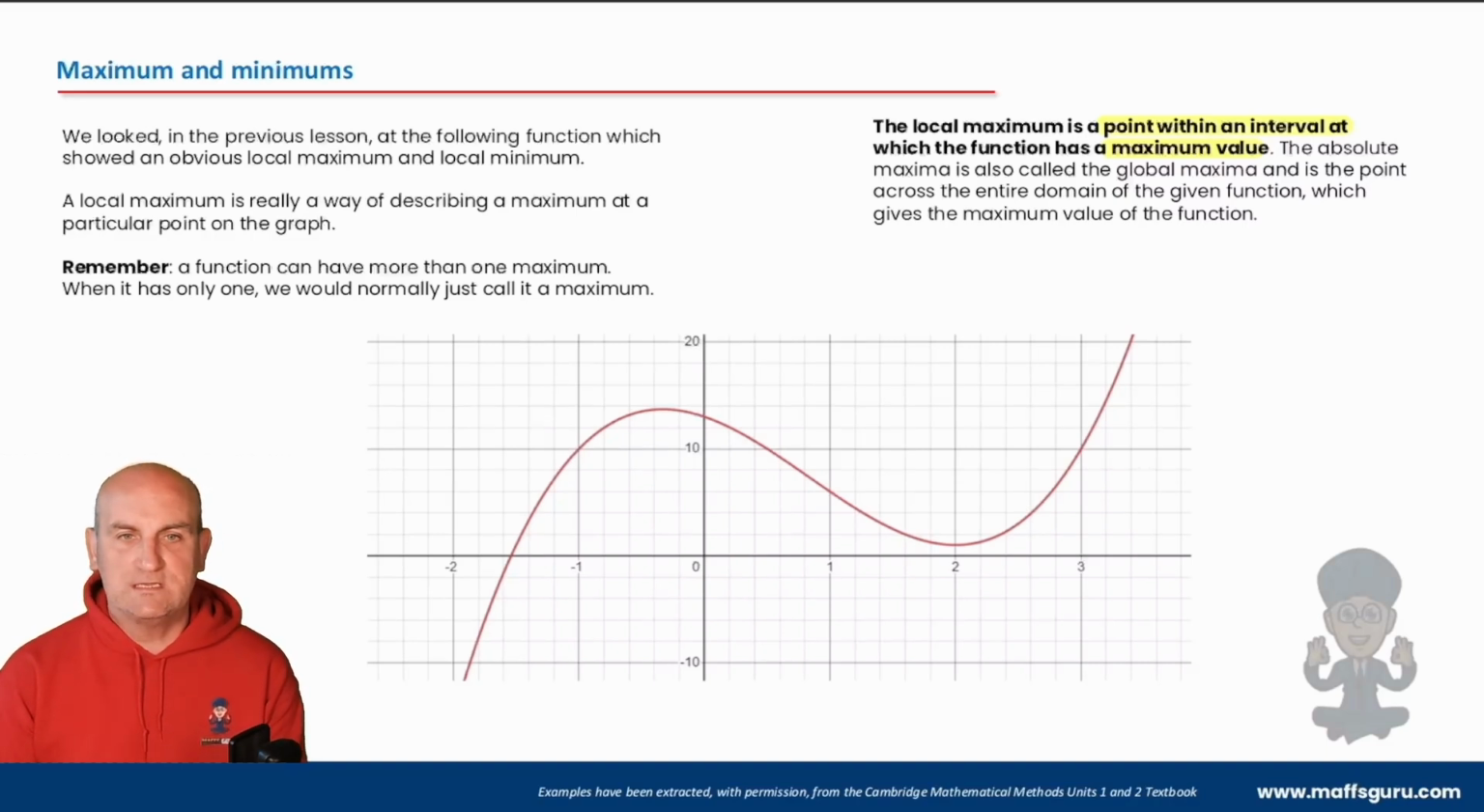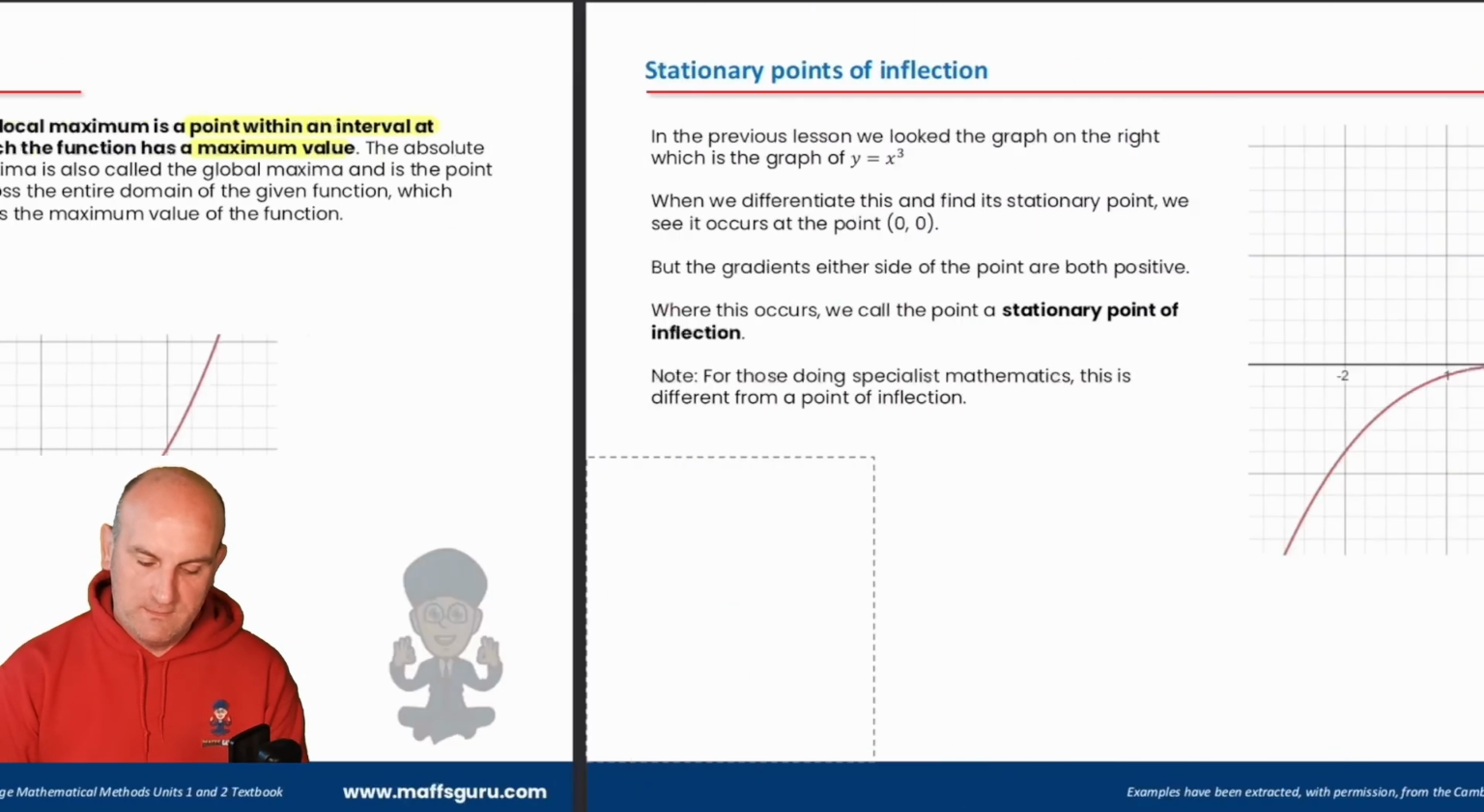The absolute maximum, as it says here, is the idea of a global maximum and is the point across the entire domain of the given function. So if we actually knew that this was a cubic, where is my absolute maximum? It's going to be the maximum value that the function ever gets to. If that goes off to infinity and beyond, then the chances are that would be infinity, and likewise there would be negative infinity. But that strays a little bit outside. So we've got maximums and we have minimums.